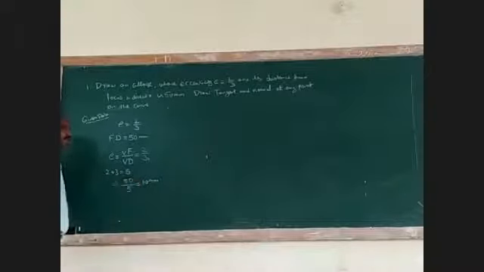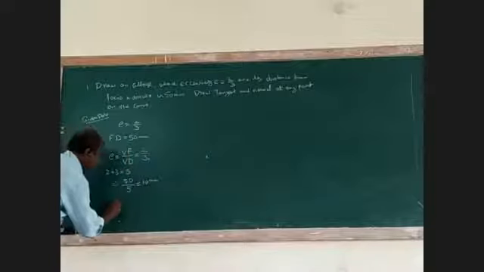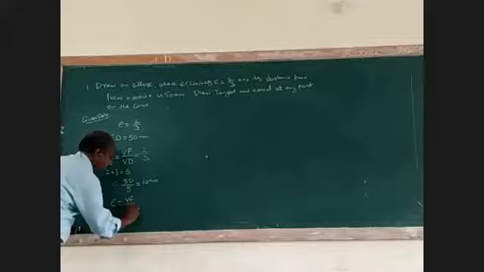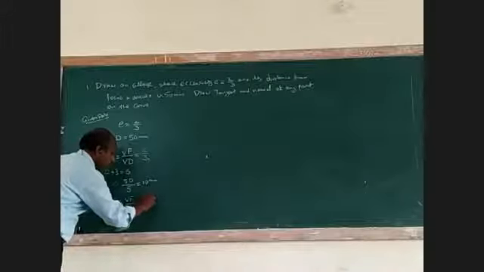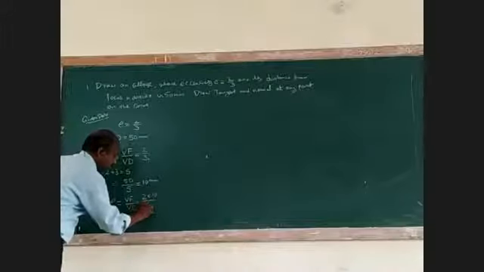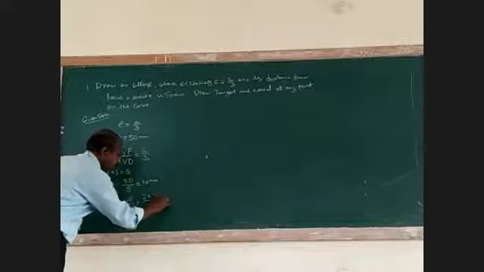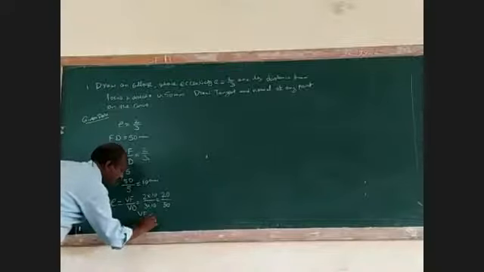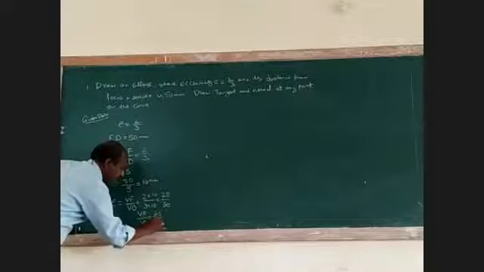It should be 10 mm. Therefore, e equal to VF by VD equals 2 into 10 by 3 into 10, which is 20 divided by 30. That is VF by VD equal to 20 by 30.